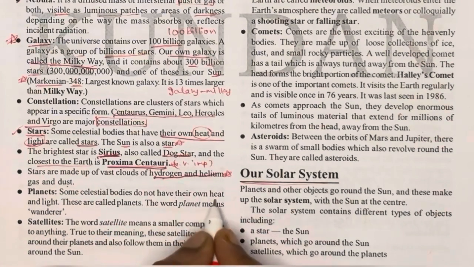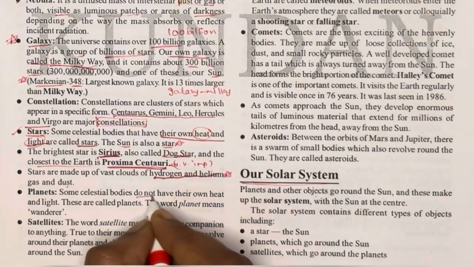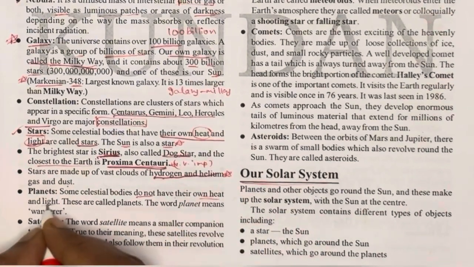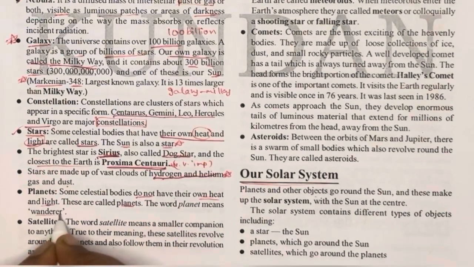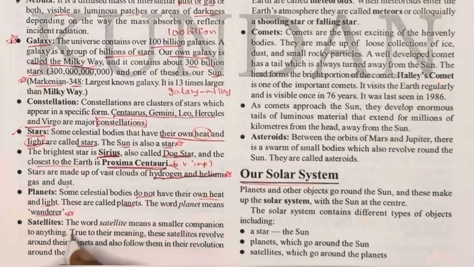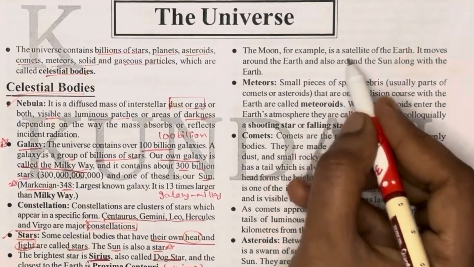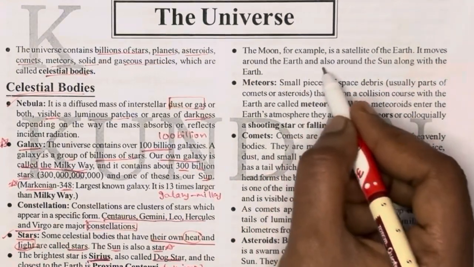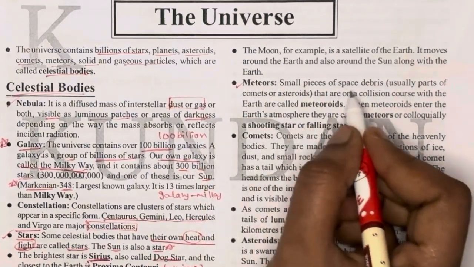Planets: celestial bodies that don't have their own heat and light are called planets. The word planet means wanderer. Then coming to the satellites. Satellite means a smaller companion; satellites revolve around their planets. The moon, for example, is a satellite of the earth. It moves around the earth and also around the sun along with the earth.